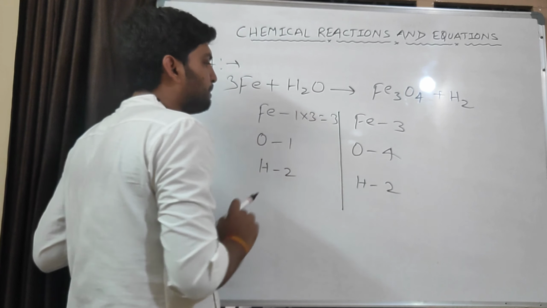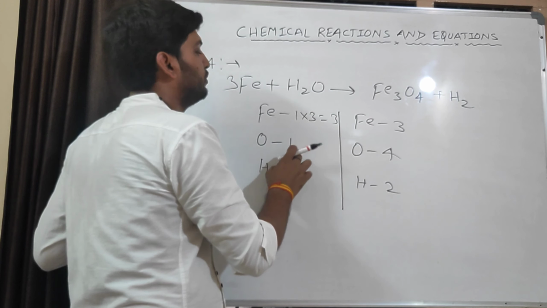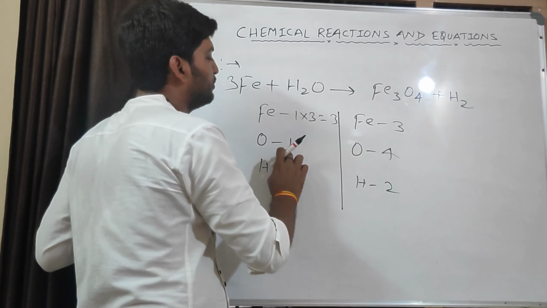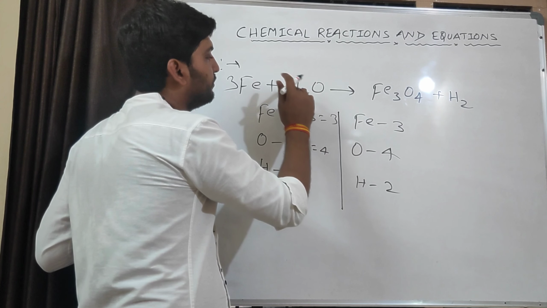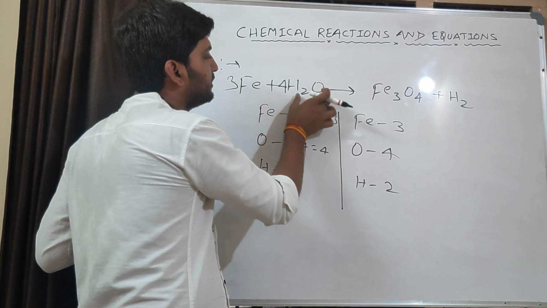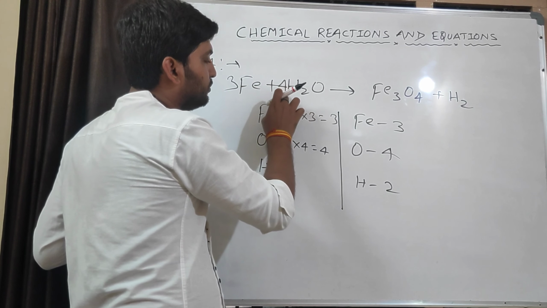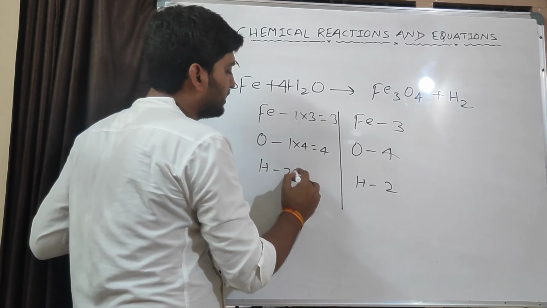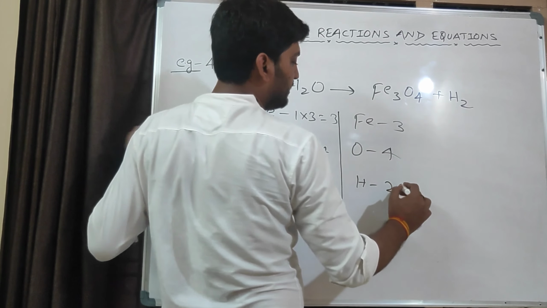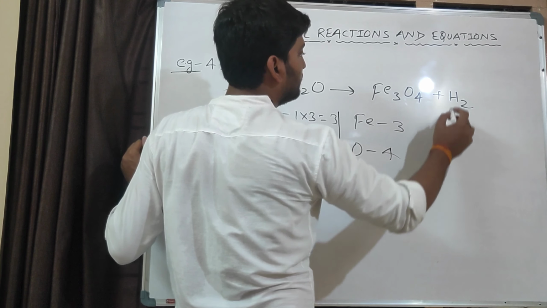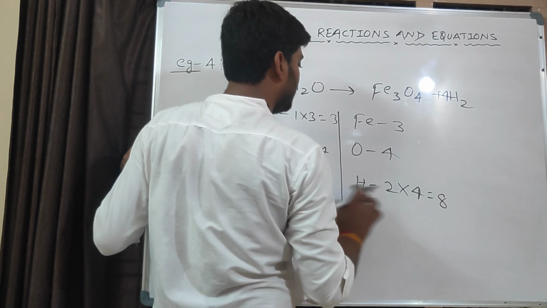So iron is balanced. Now what we need to balance is oxygen. For balancing this, here it is 4, so we will make it also 4. For making this 4, we have to multiply 4 with this water molecule, 4 into H2O. Due to this multiplication of 4, hydrogen also becomes 8. So for making this hydrogen 8, we will multiply it by 4. Here hydrogen is 4. So it is 8. Now see, 3, 3, 4, 4, 8, 8.